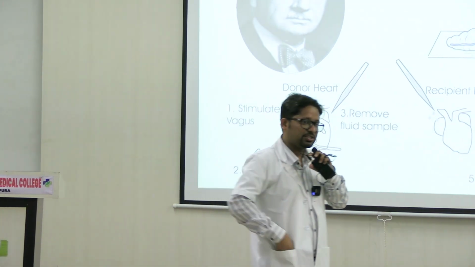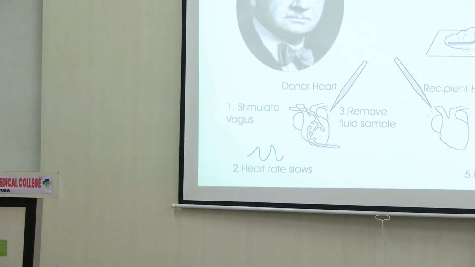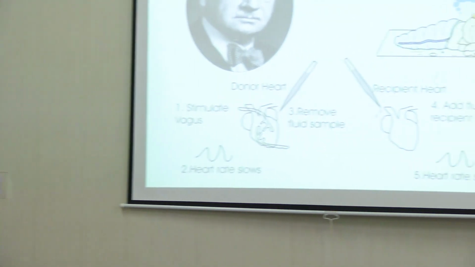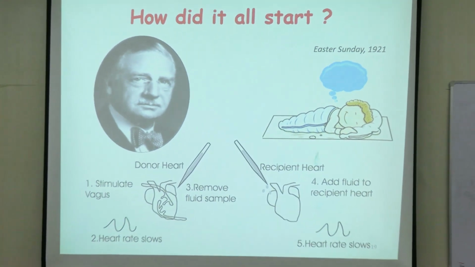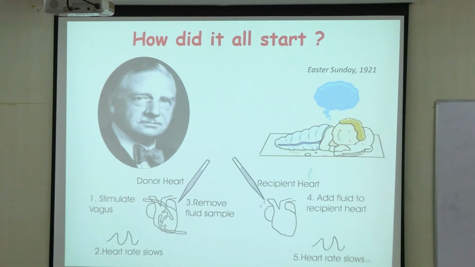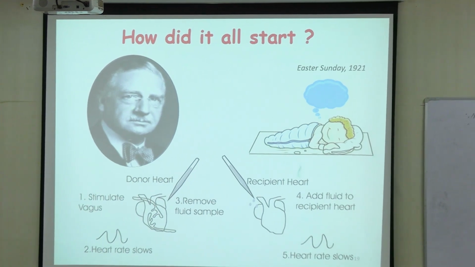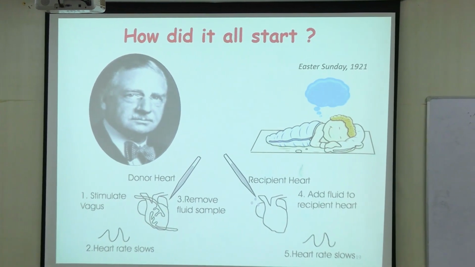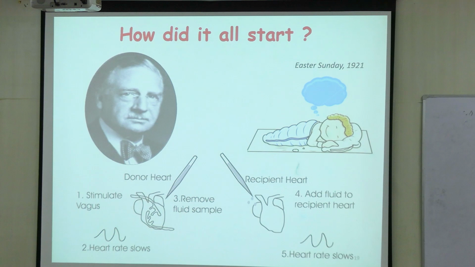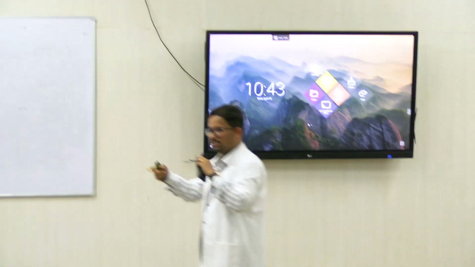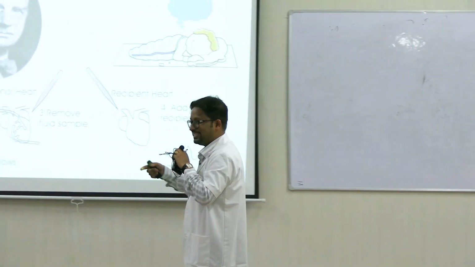In parasympathetic terminals, which is the transmitter that is released? It is acetylcholine. And in sympathetic terminals it is epinephrine and norepinephrine. So in 1921, working continuously over all of these things, he had a dream on the Easter Sunday of 1921. So a lot of such examples. The periodic table came to Mendeleev when he was dreaming. Right? There are many more such examples. The structure of benzene, I don't remember the name of the scientist, but the structure of benzene also came to the person in a dream.